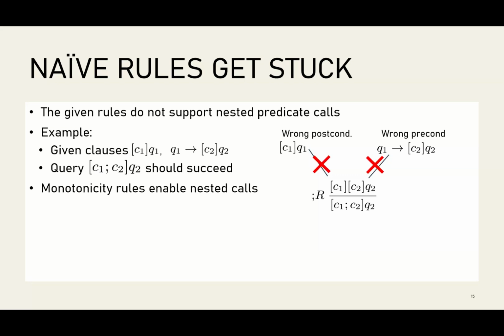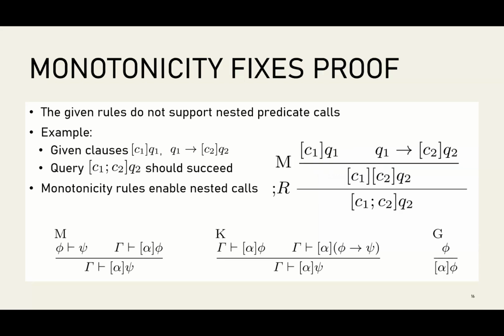I need either some sort of substitution principle or some sort of contextual reasoning principle to make this all work. And the way that I approached it in this paper is by adding monotonicity rules to the picture. Monotonicity reasoning comes up in a few different forms, but the easiest one to start with is that if I want to show that psi holds under a box, I can show that phi holds instead, and show that phi implies psi even in the empty context, forgetting everything I know and just proving it from scratch.